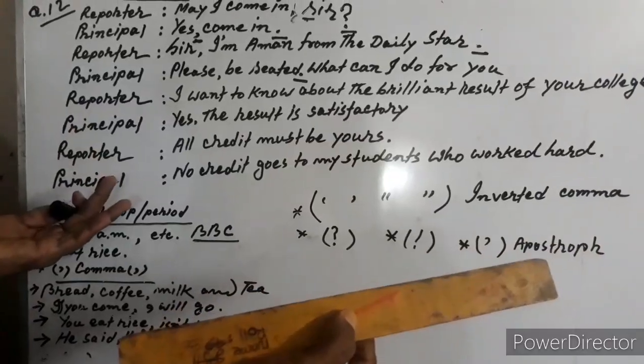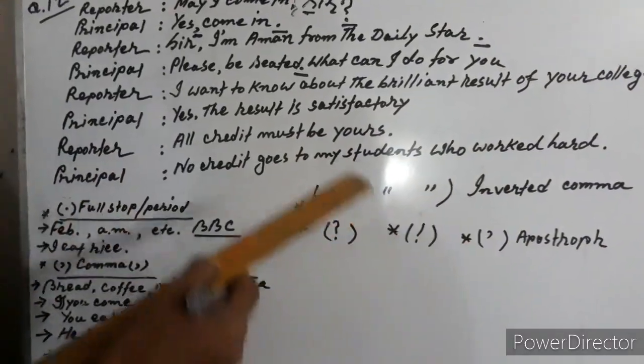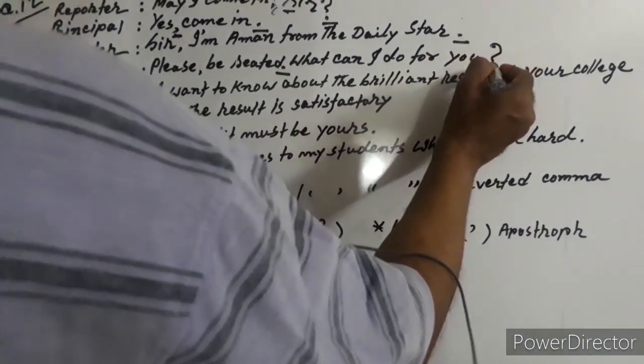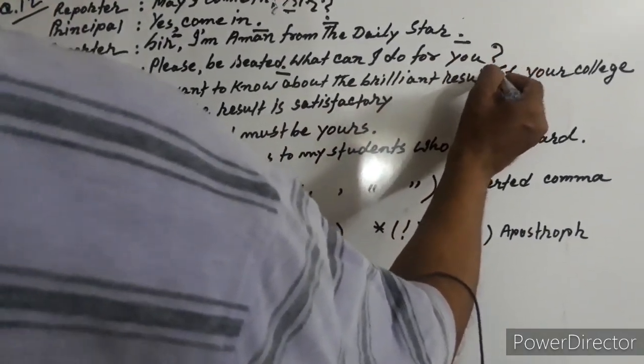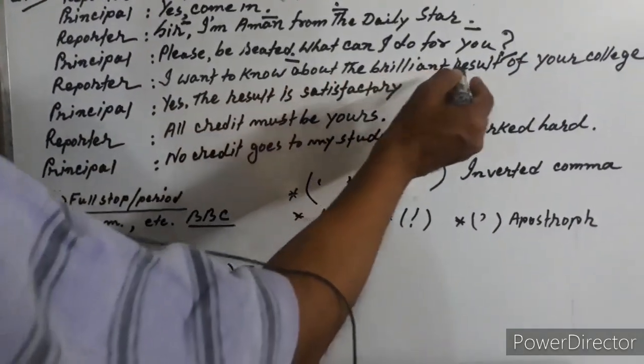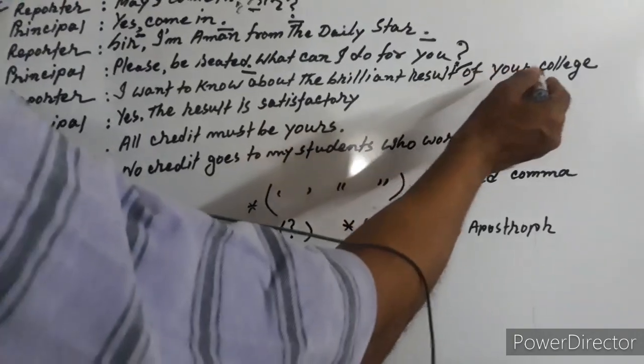What can I do for you? This is a question, you want to know what to do. What can I do for you? This is a question, and it is your punctuation, that's why underline. I want to know about the brilliant result of your college.